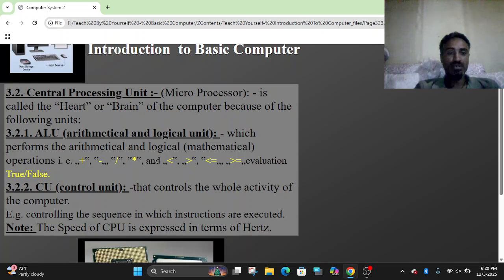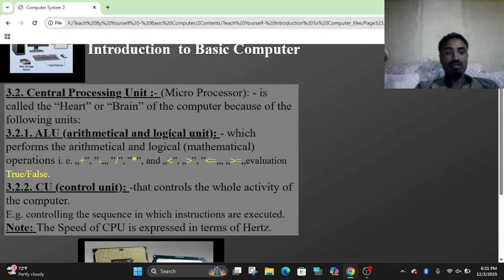For instance, a calculator is software, or Microsoft Excel acts as a software calculator. We can perform these operations using this software. It is operated with the help of a hardware device, which is the central processing unit. Under the central processing unit, we have the ALU, the arithmetic and logic unit.